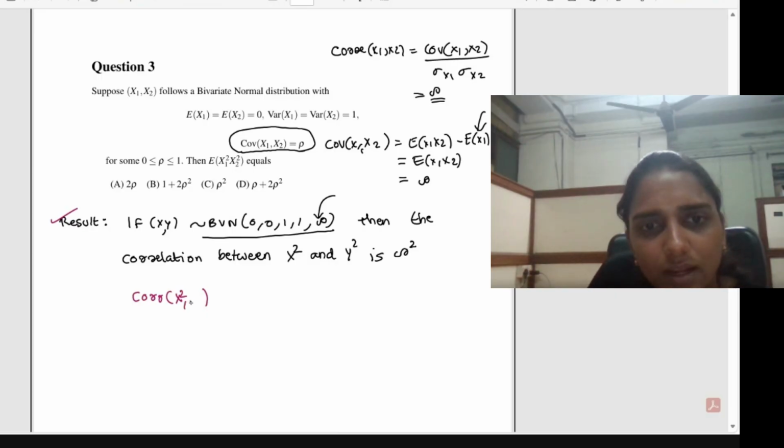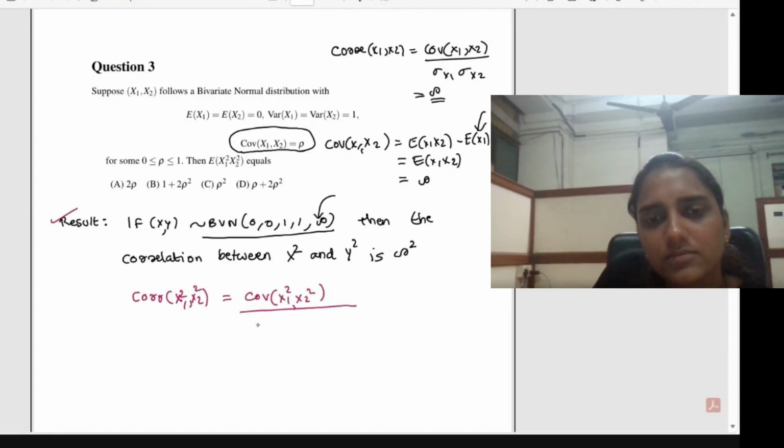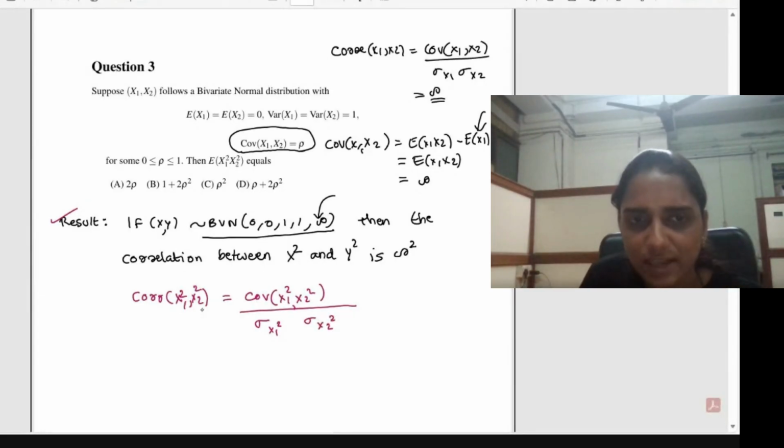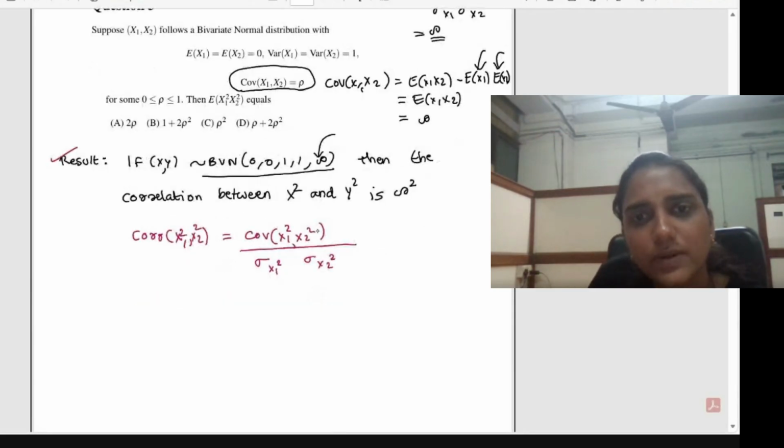So the correlation between x1 square and x2 square will be equal to the covariance between x1 square and x2 square divided by the standard deviation of x1 square into the standard deviation of x2 square. So this is the definition of correlation. Now we have to find the covariance between x1 square and x2 square.